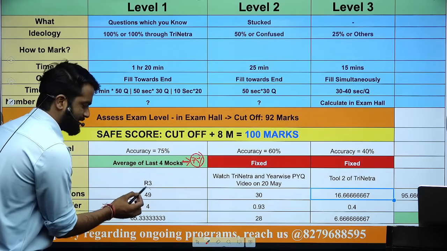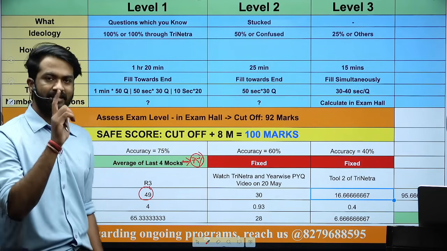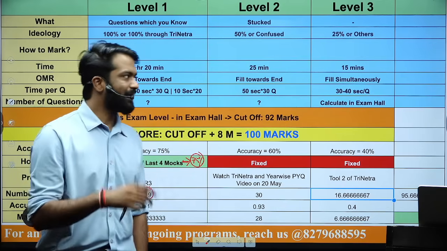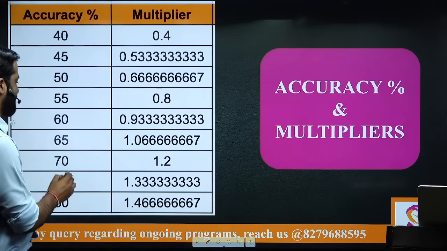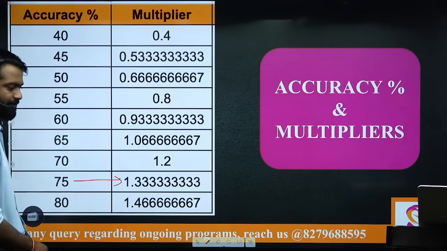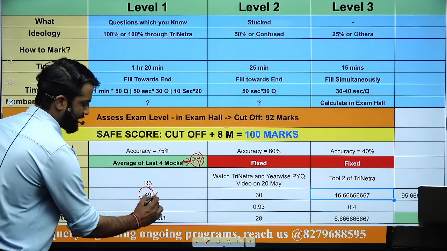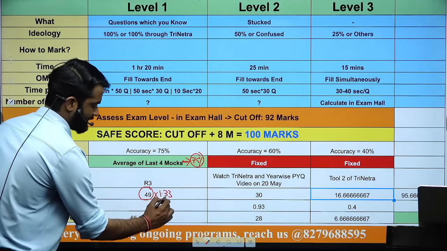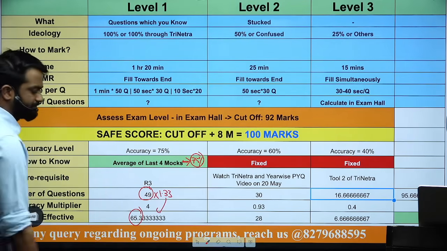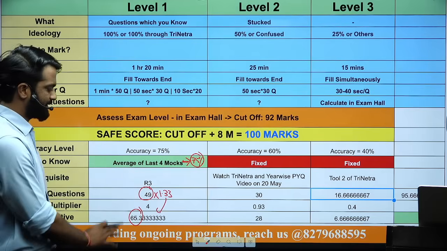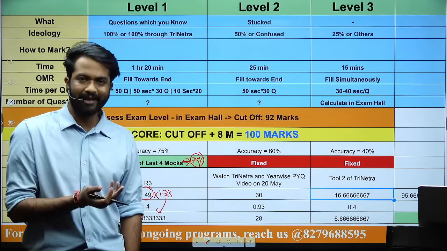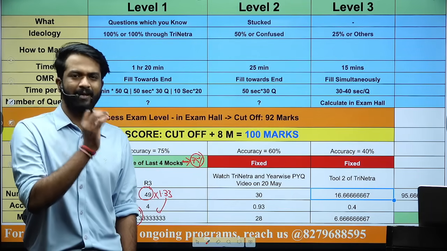number of questions. Let's say you attempted only 49 questions in the level 1. You multiply them with the multiplier of 75, which is 1.33. You will get the score, 49 into 1.33 is 65.3. And I've worked upon the Excel, that is why the calculation may look complex, but when you do it on copy and paper, it will hardly take 1 minute.